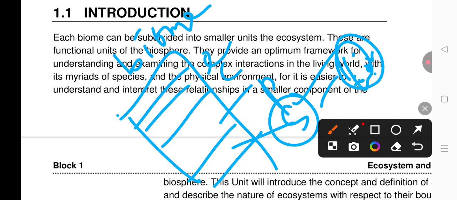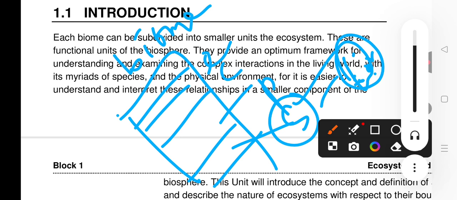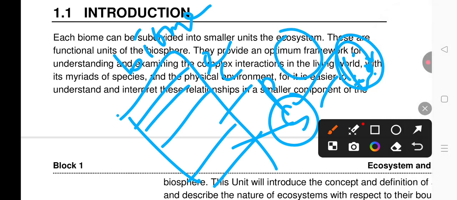Okay, and population is a larger unit than species. What is population? All individuals of the same species living in a specific area at a particular time. Okay, then community. Community is a larger unit than population. What is community? All the different populations, meaning species of organisms, living and interacting in the same area. Okay, they are called a community. Then we go to ecosystem. Ecosystem is a combination of biotic and abiotic components.